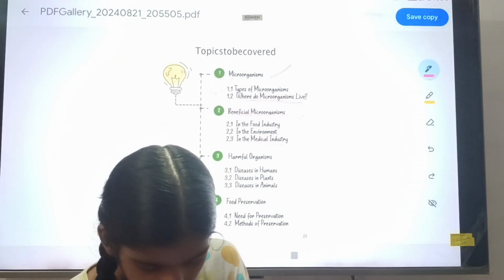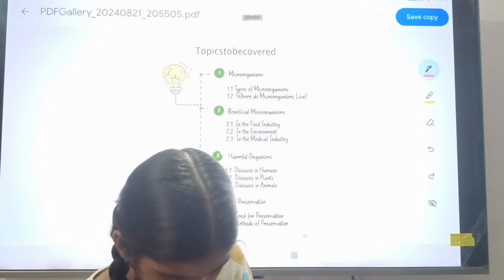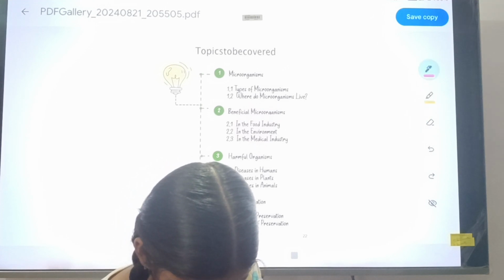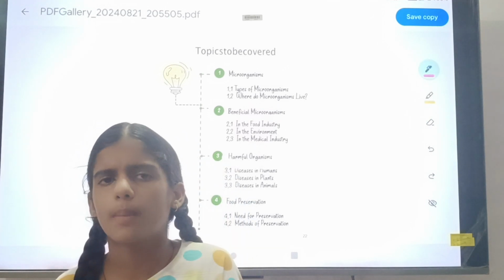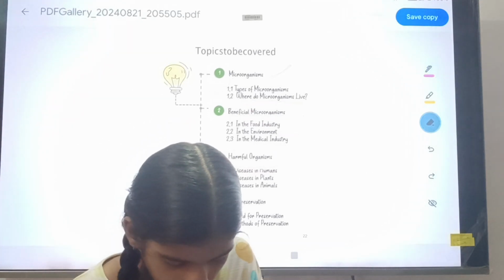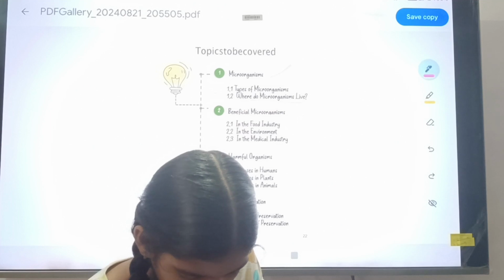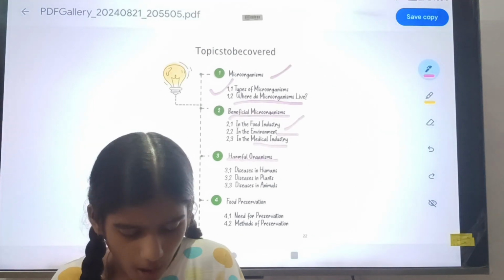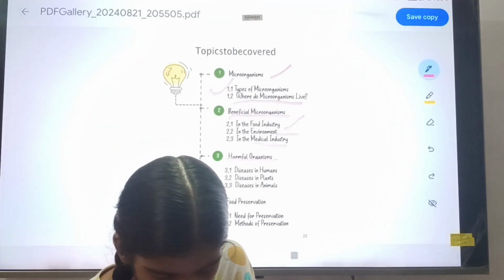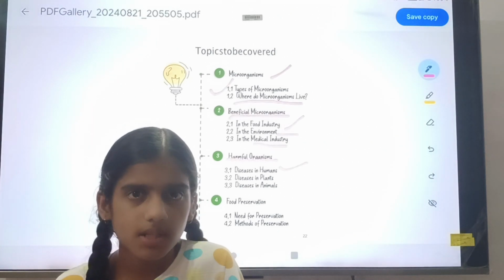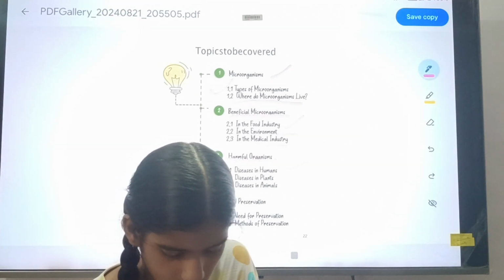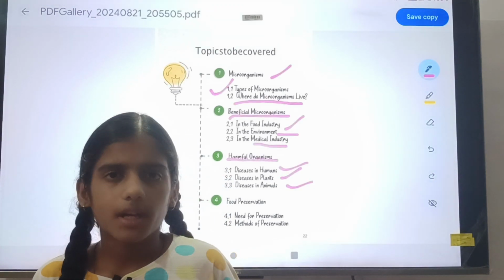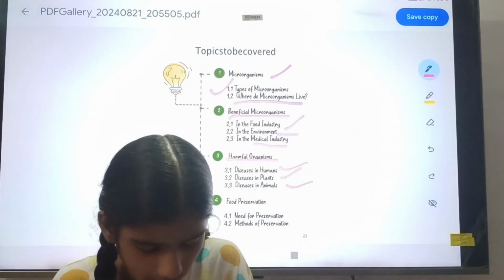Third is harmful microorganism. The harmful microorganism is our foe. In the harmful microorganism, we can study about disease in humans. What is disease that can be caused in humans, what are diseases in plants, what are diseases in animals. So all the diseases that occur in humans, plants and animals, we can study about that.